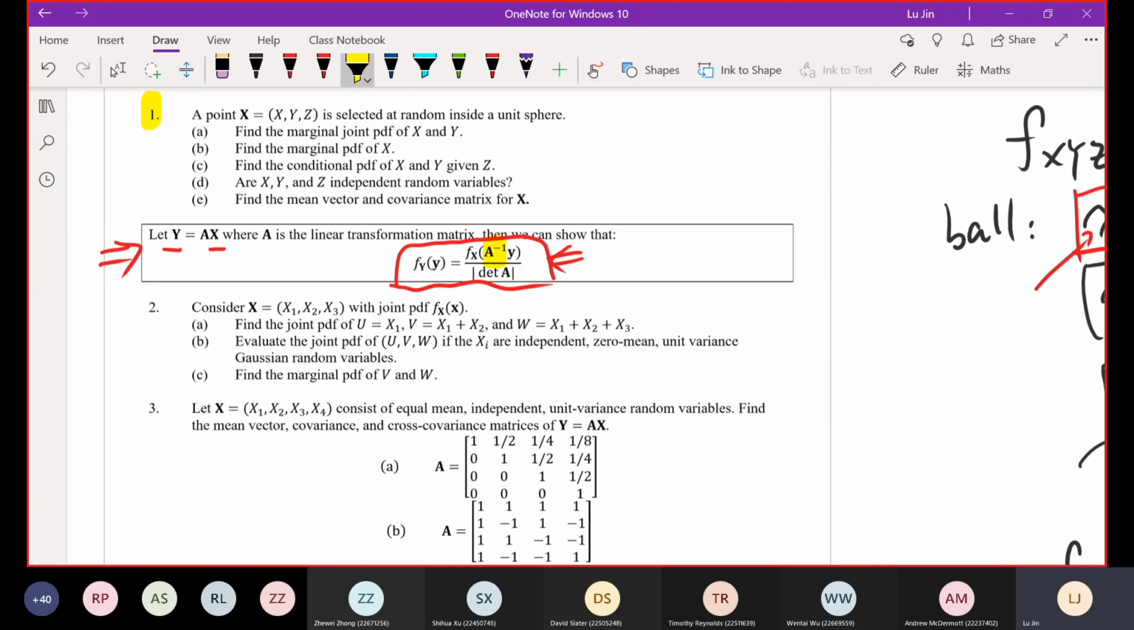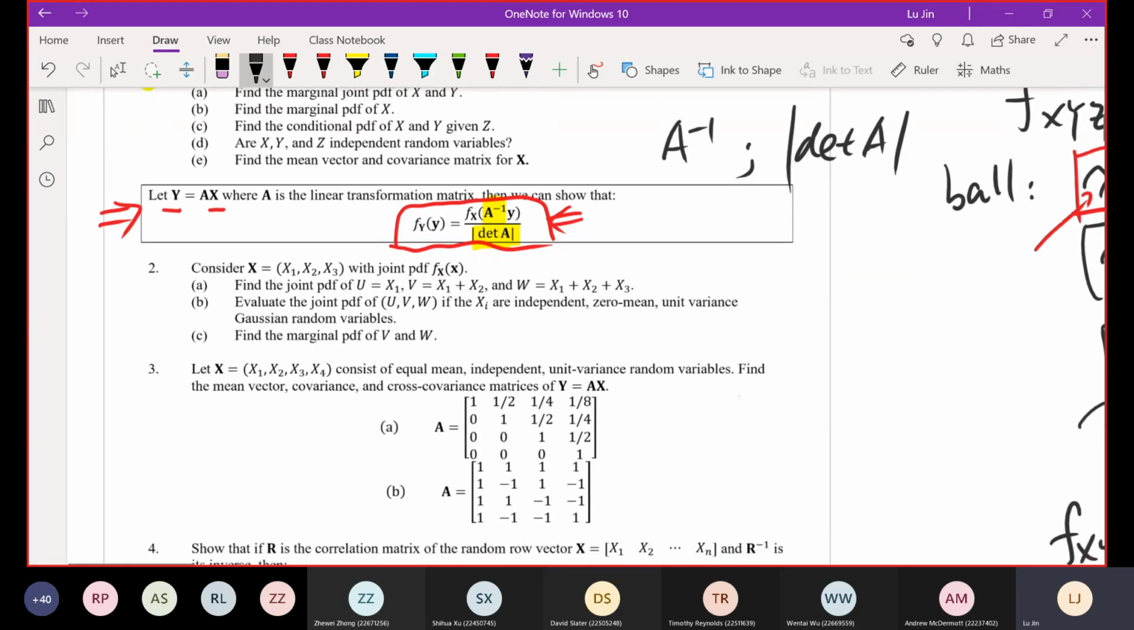At the bottom of the fraction, what is that? This is the determinant of the matrix A. In the test, just in case you have such a question, you need to be able to manually calculate A inverse and the determinant of A. How to do that is a small issue. Okay, now let's have a look at the question.